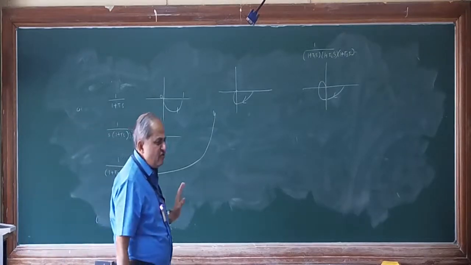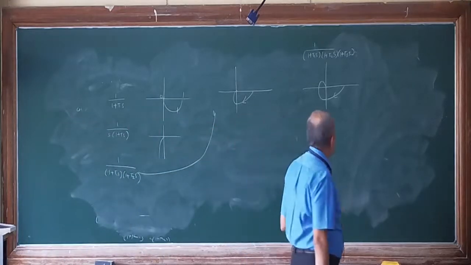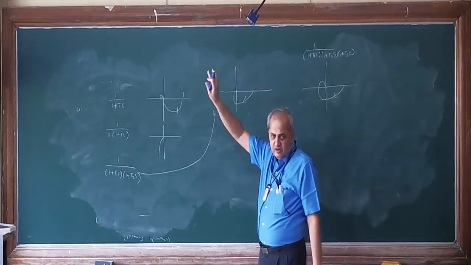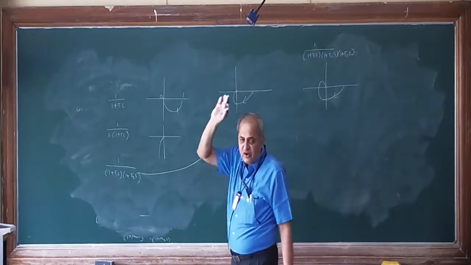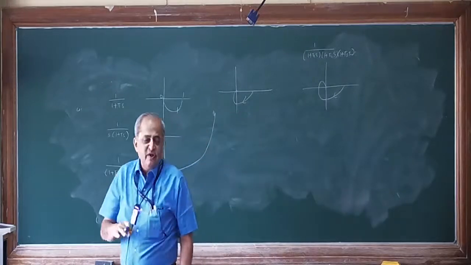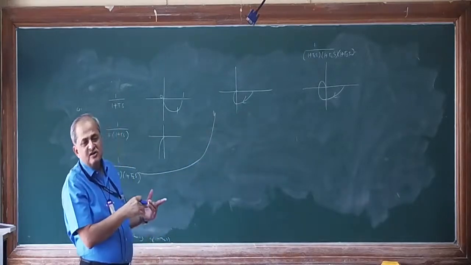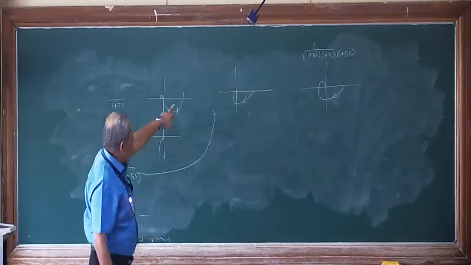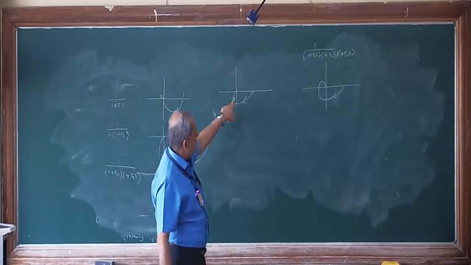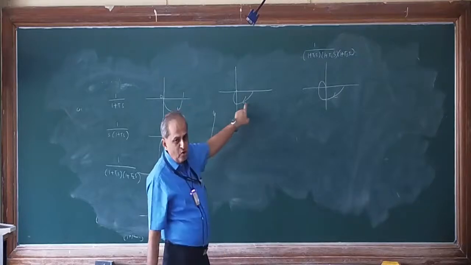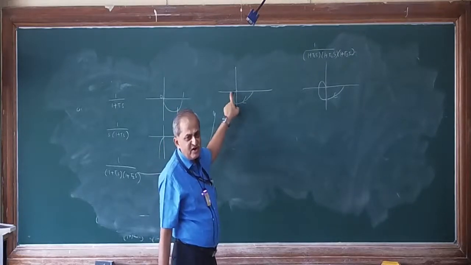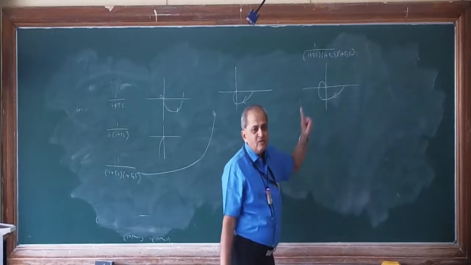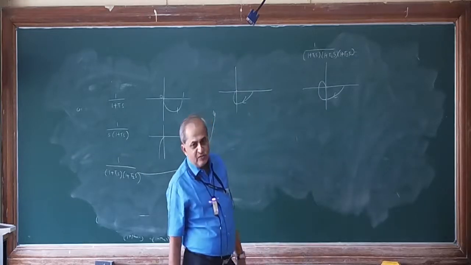The rule says, I repeat, that when one first order pole is added to the system, the resultant polar plot will encircle an additional minus 90 degrees. So here it was 0 to minus 90. By addition of one more pole, it has become 0 to minus 180. By addition of one more pole, it has become minus 270.